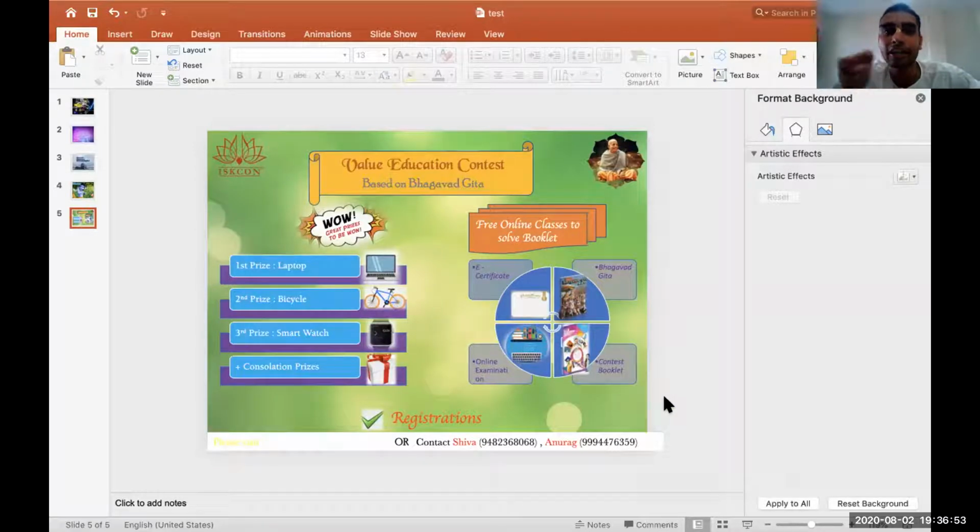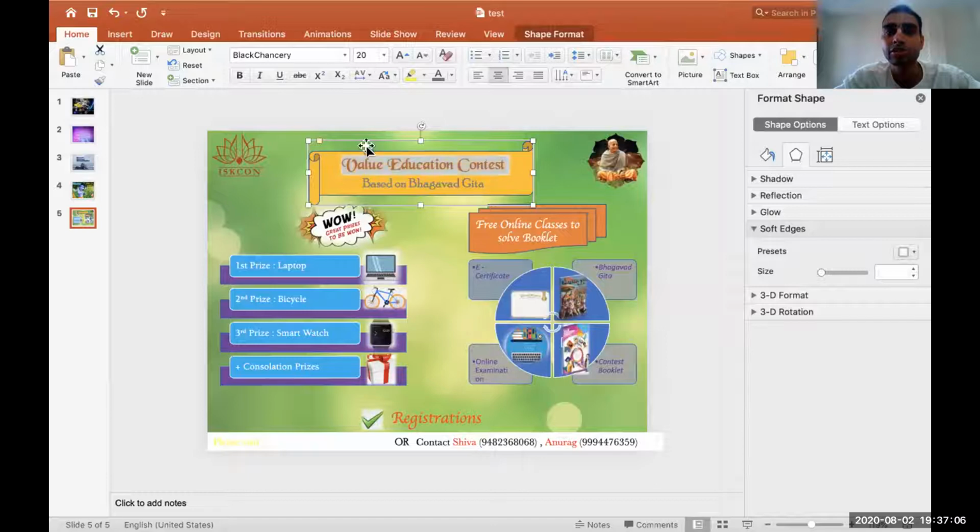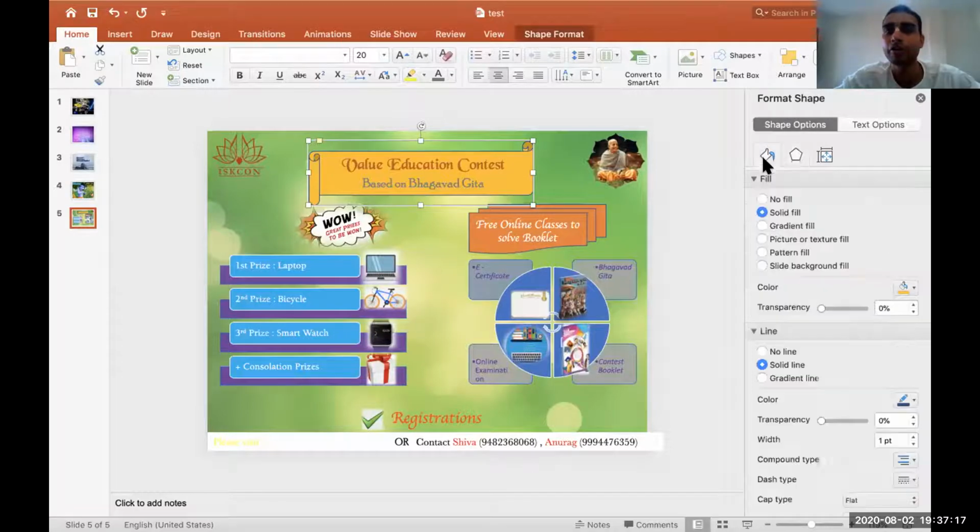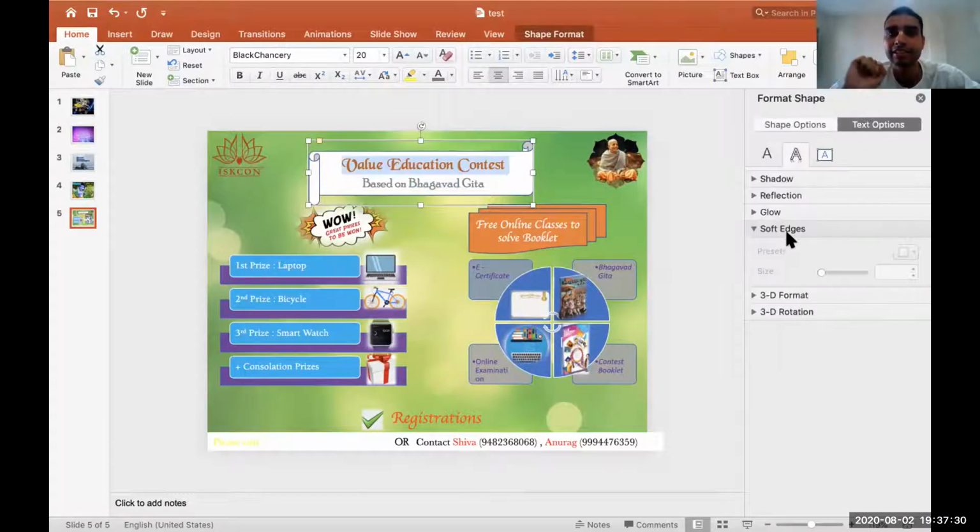And your heading, Puji, value education contest. This looks not very eye-catching. So you can make it, Puji. You can choose maybe white color as shape background. Simply white background. White for shape. Because your background is green now, so it will look good, Puji, white. Just go to shape format and shape fill. So now it is white. Now value education contest can be somewhat bigger in size, just one more.